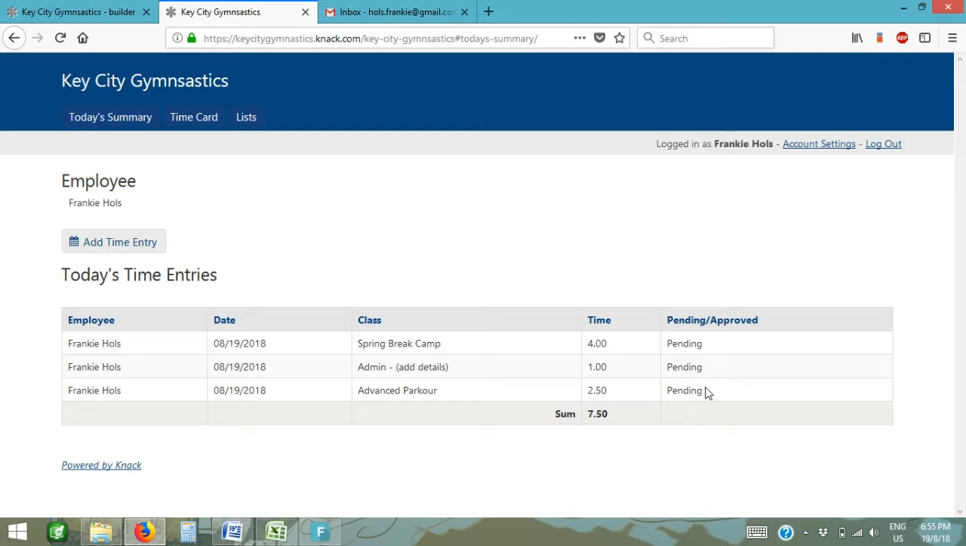This column right here just shows that this is still pending, which means it has not been reviewed by any of the admin staff and gone into payroll processing. So that's all that means. It's still open. It can still be edited.